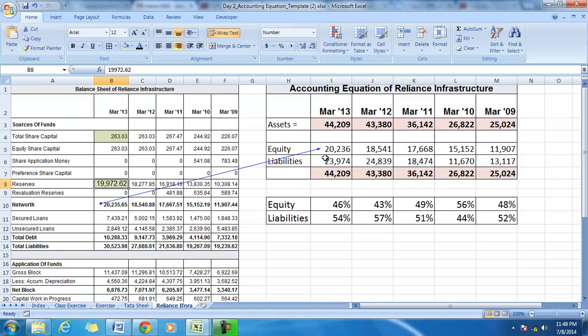So the accounting equation has the ability to answer questions like how is the company financing its assets. It's possible to answer this question because the accounting equation says that if assets are there, there have to be corresponding sources. So assets will be equal to equity plus liabilities.